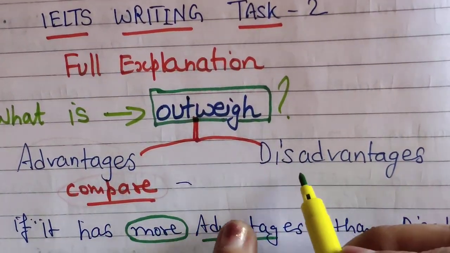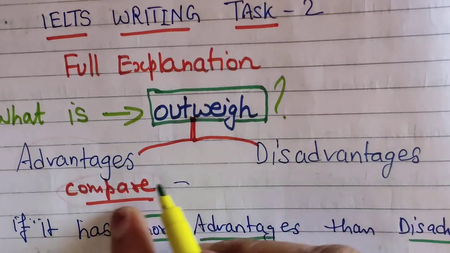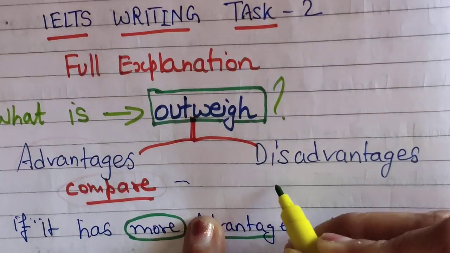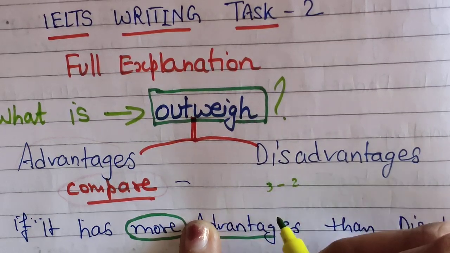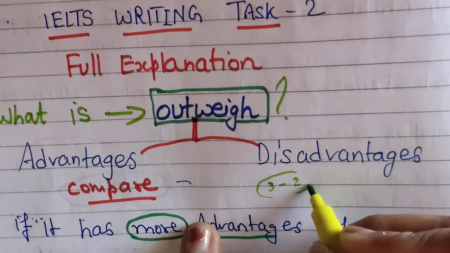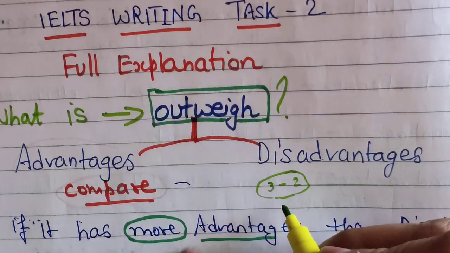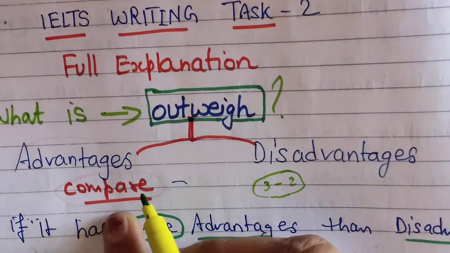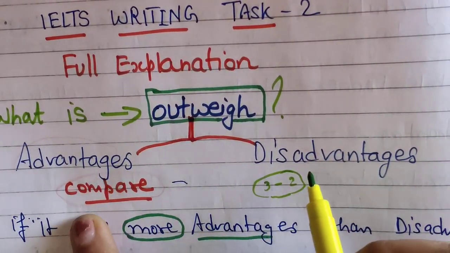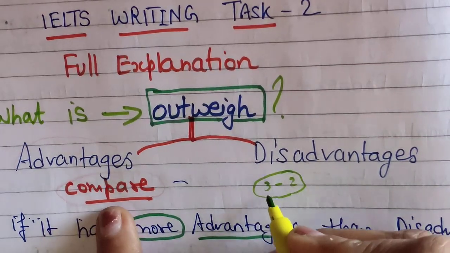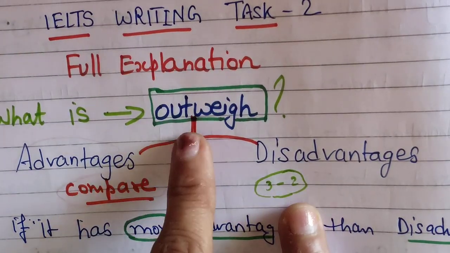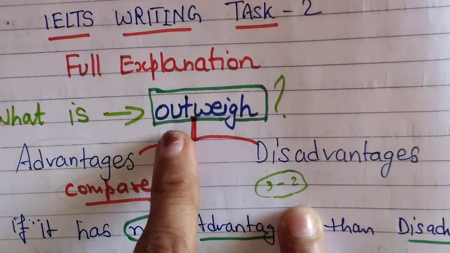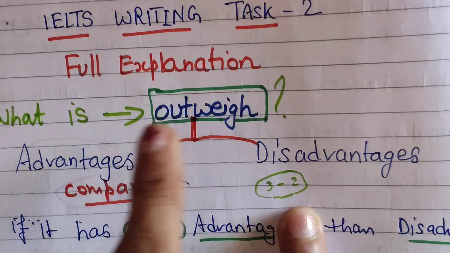If the statement is saying it has more disadvantages than advantages, it means you will be writing 3 disadvantages and 2 advantages. You are bringing some imbalance kind of thing. If you are saying it has more advantages than disadvantages, then you will be writing 3 advantages and 2 disadvantages. In this way we can go with outweigh kind of questions.